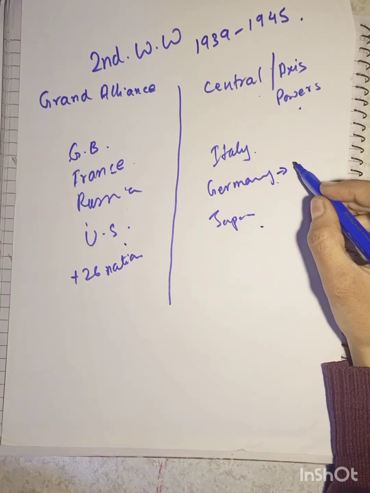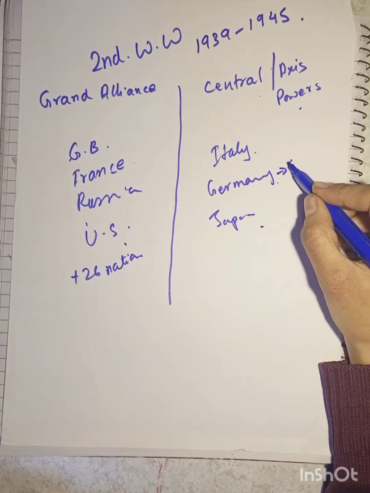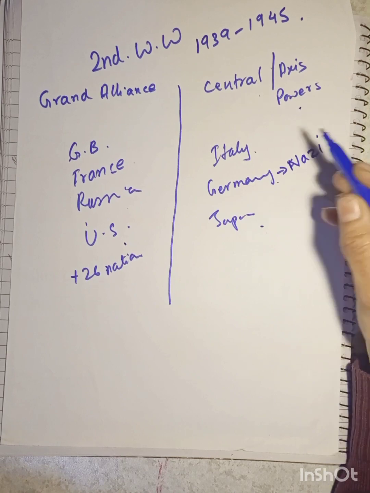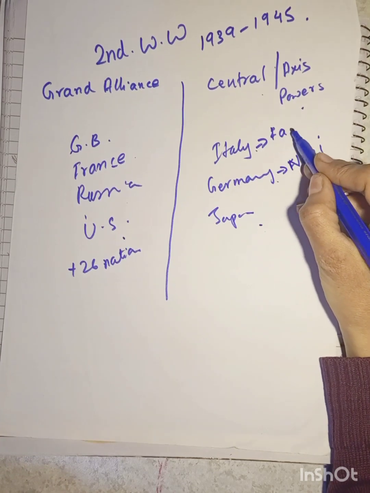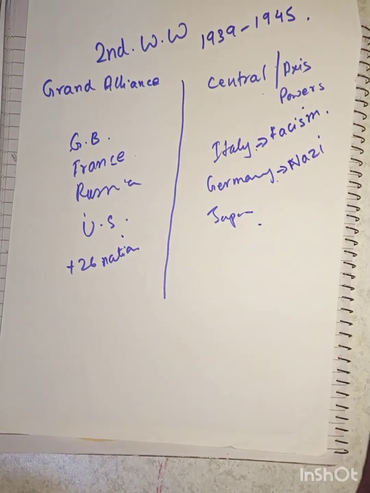And Germany was standing for Nazism, and Italy was standing for fascism. Okay, and these were nationalist, racist ideologies, which could not be accepted by any of the European states.